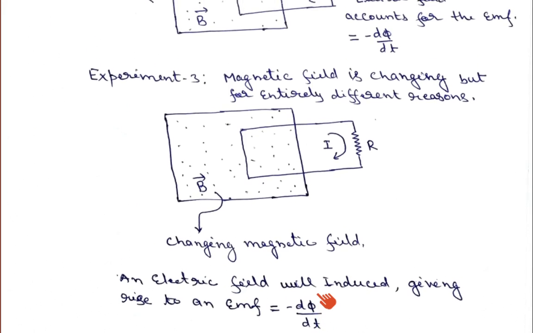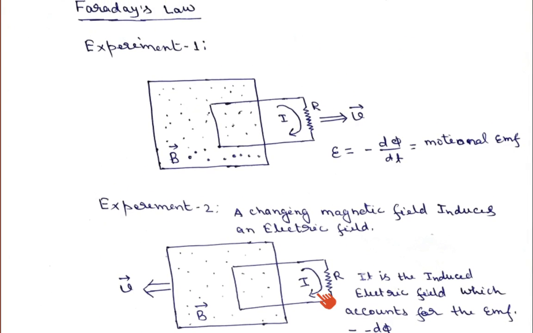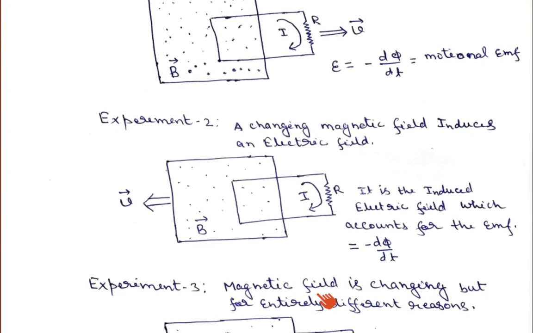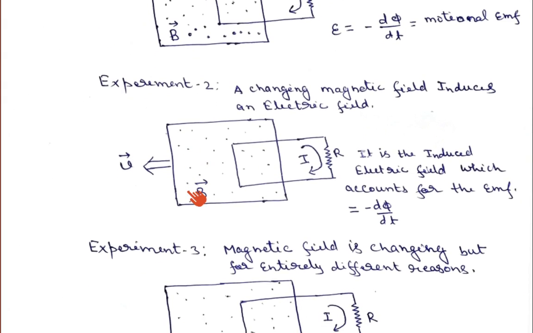So from these three sets of experiments that Faraday did, we learned that whether there is a relative motion of the circuit and the magnetic field, there will be EMF. If the circuit is moving, EMF is generated because of the motional EMF. If the magnetic field is changing, the changing magnetic field induces an electric field in the circuit, and that generates an EMF in the circuit.